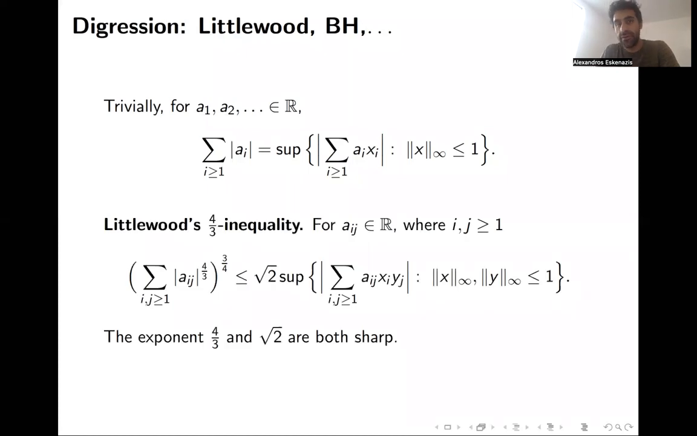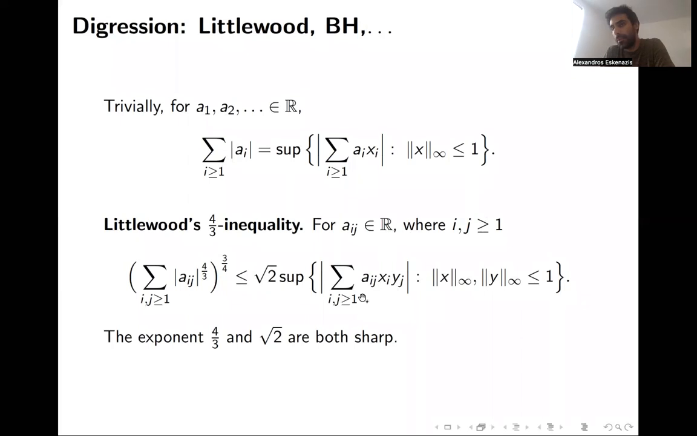Now, Littlewood, in a very famous work in 1930, answering a question of P.J. Daniell, extended this, or actually found the correct analog of this property for bilinear forms rather than linear forms. So if you take numbers aij, where i and j are again greater than or equal to 1, notice that I'm speaking about infinitely many i's and j's, so I want to emphasize that this is a dimension-free inequality. And you look at the supremum of the bilinear form sum of aij xi yj, where x and y are now points which are bounded in L infinity.